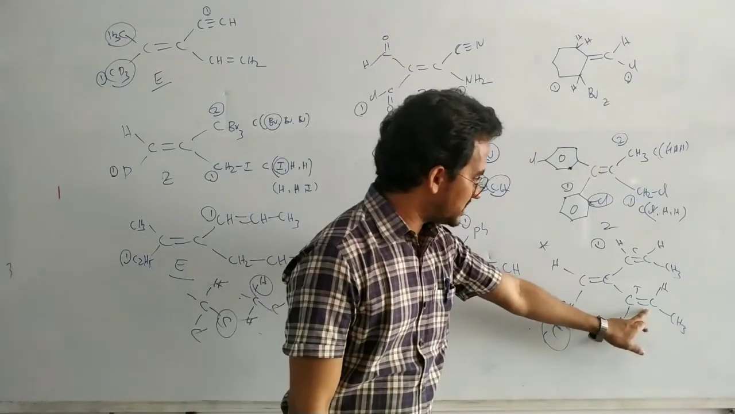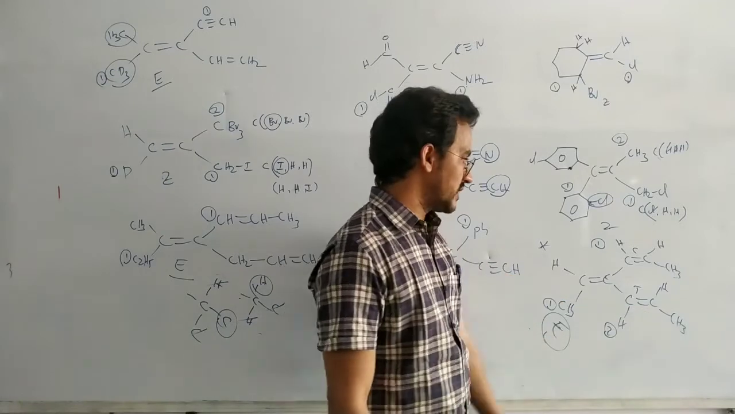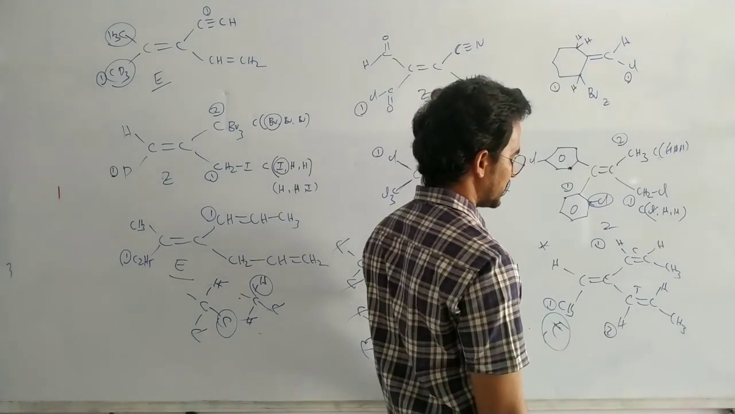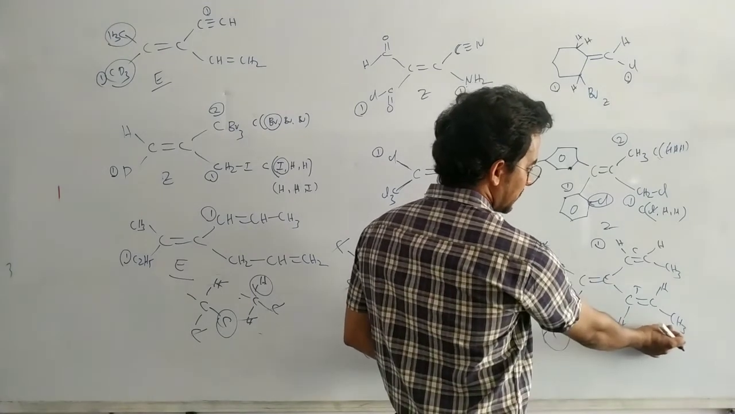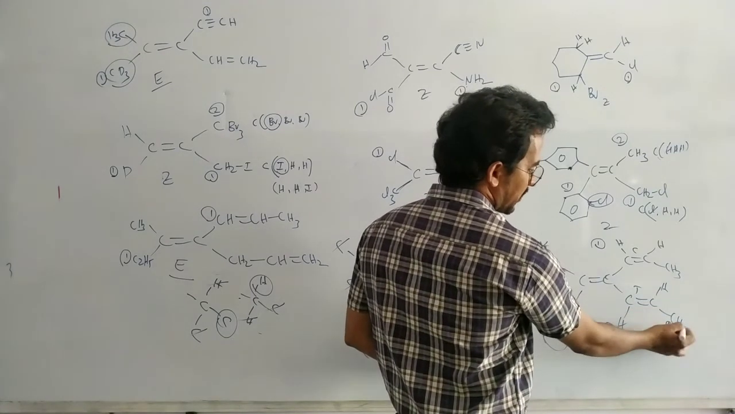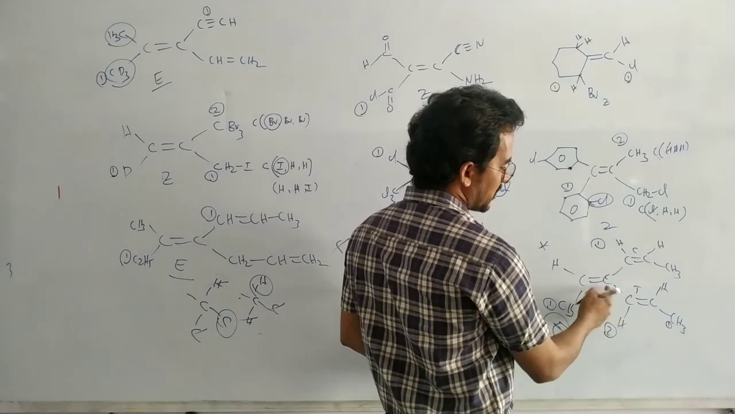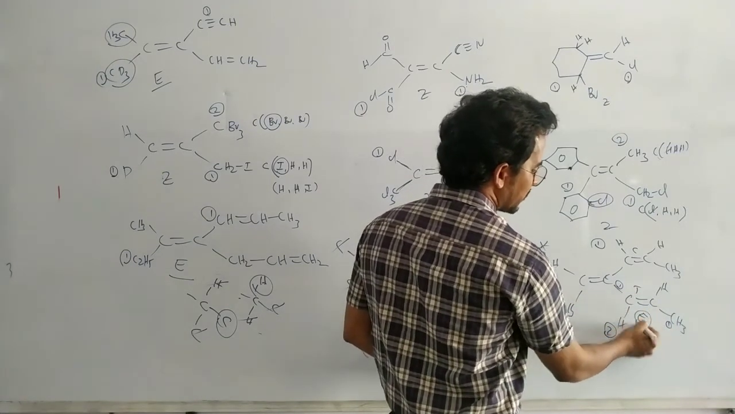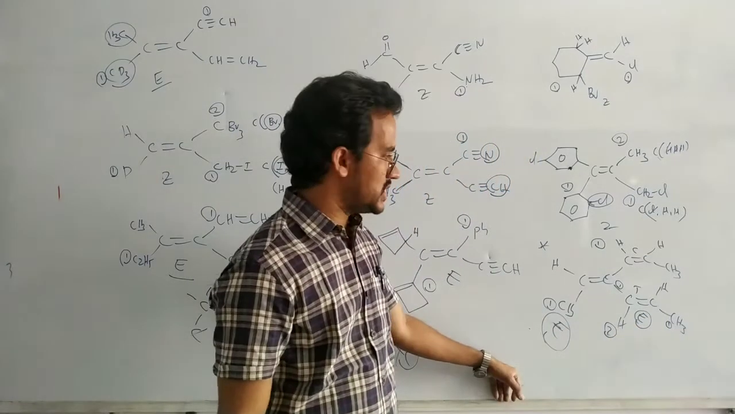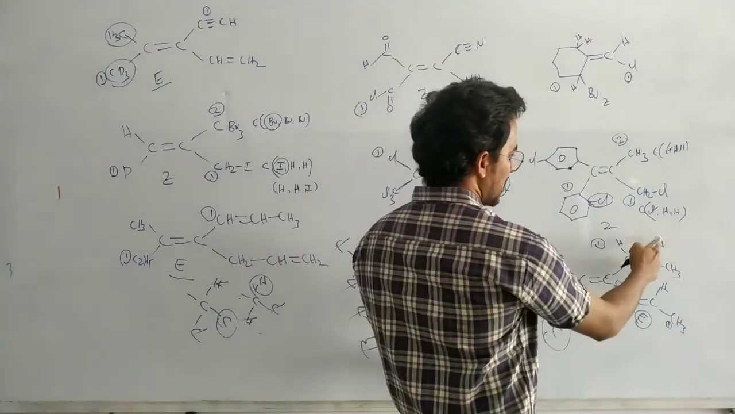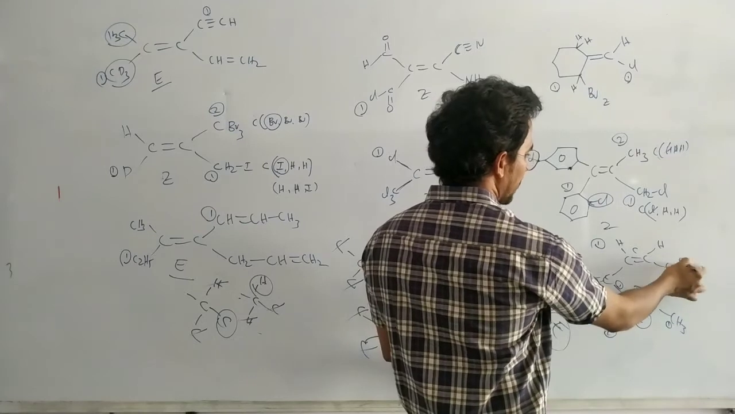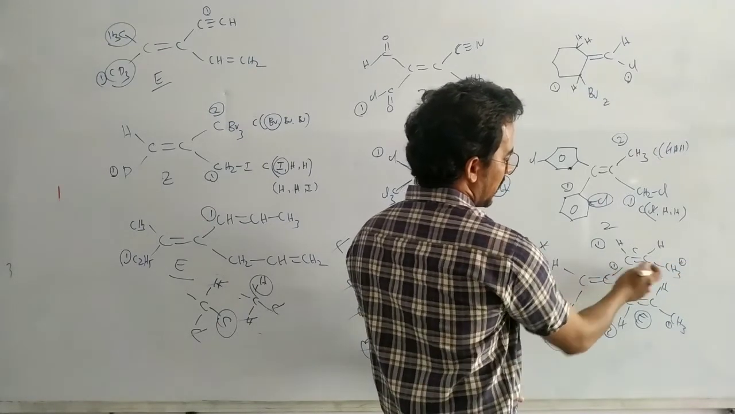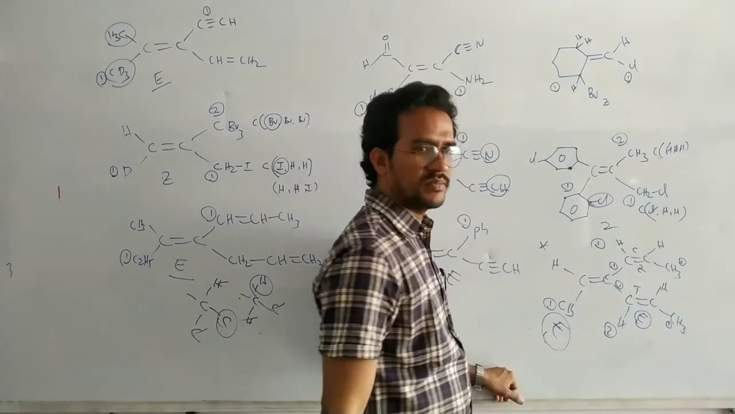Okay, we can give the EZ system also for this one. Suppose this CH3 and hydrogen, the CH3 is the high priority, and on the other carbon, hydrogen and carbon, the carbon is high priority. High priority groups on opposite sides, so E isomer. Next, in this case, hydrogen and methyl, so methyl is high priority. Hydrogen and this carbon, the carbon is high priority. High priority groups on the same side, Z.